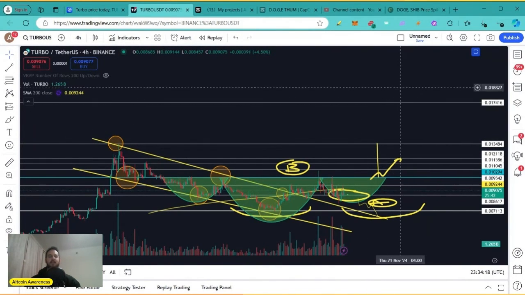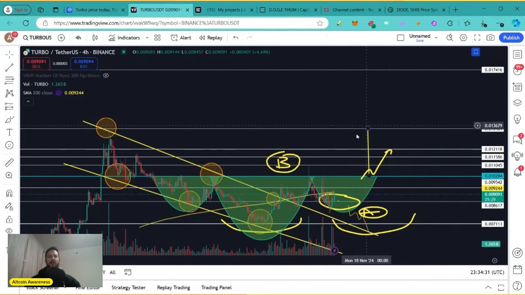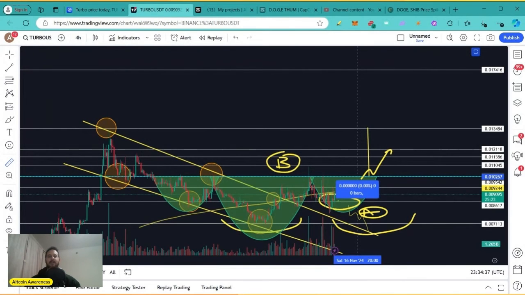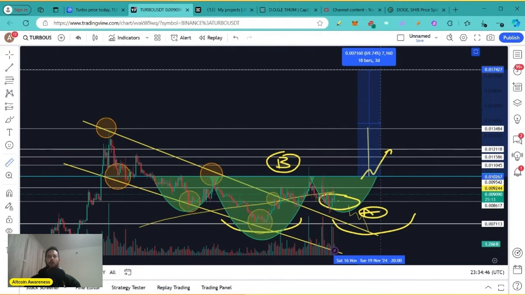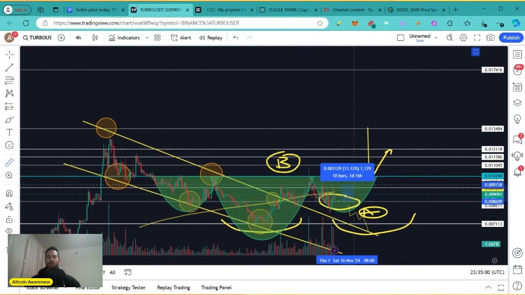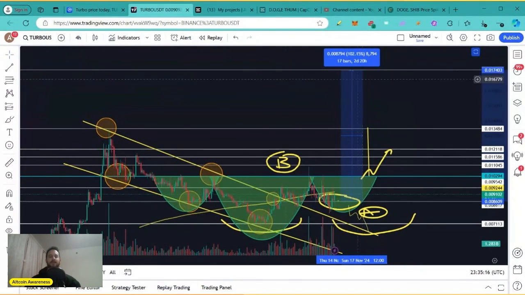And I found this target using the Fibonacci tool. So this is a very important Fibonacci level for those of you who want to take profits after the price action breaks above that previous all-time high. The measured move from the neckline of this head and shoulders pattern to this price level located at 0.017 is almost a 70% move. And for those of you who want to trade idea B in a more aggressive manner, from this level at 0.0086, let's say, to this 0.017, that's over a 100% move. You can double your money. Again, Turbo can pull a 100% move easily, guys.